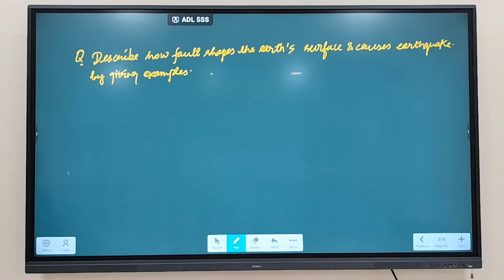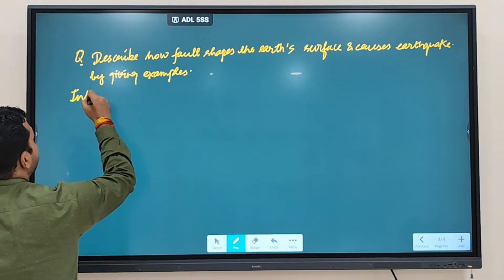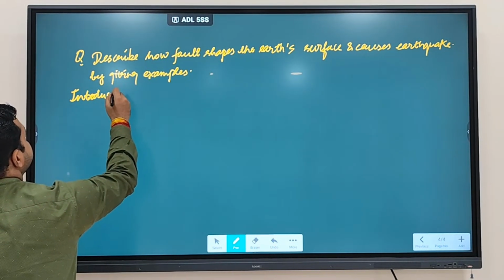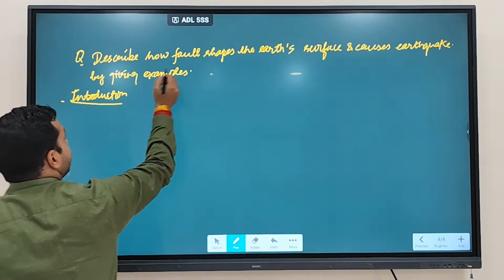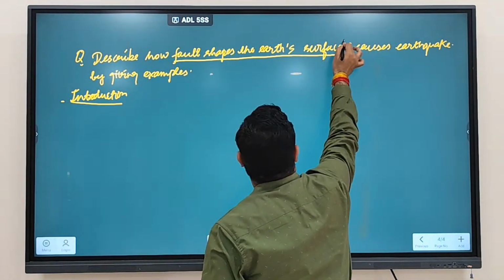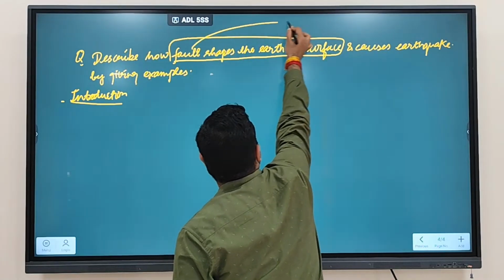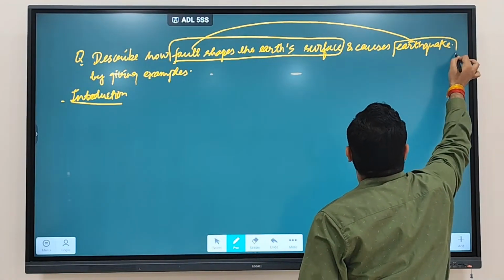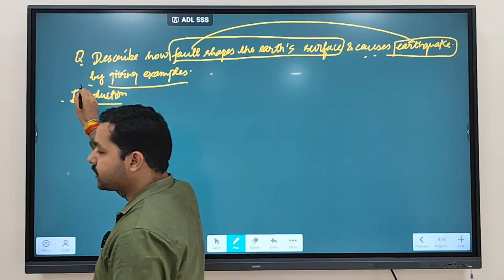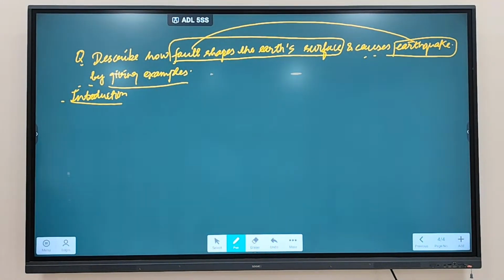Clear? So in the introduction, how will you write, what are the keywords? First keyword is what? How fault is shaping what? Earth's surface, and how fault is causing what? Earthquake. And the last thing, you have to add it with the examples. Okay, so these are the two things.